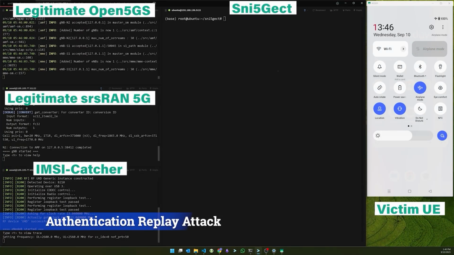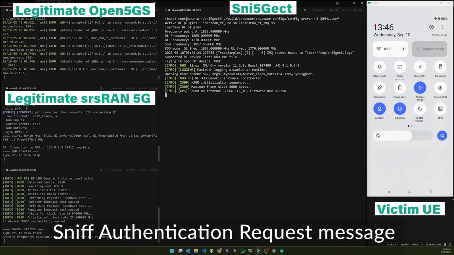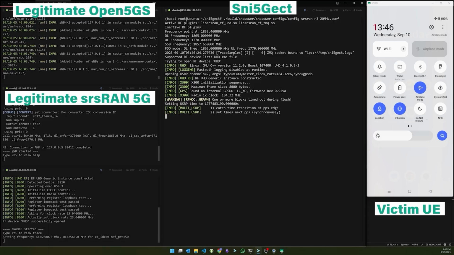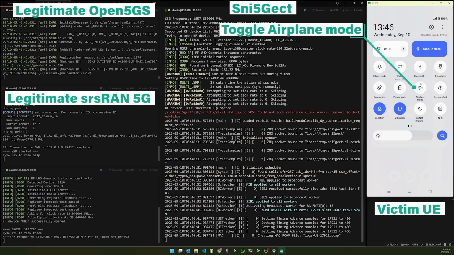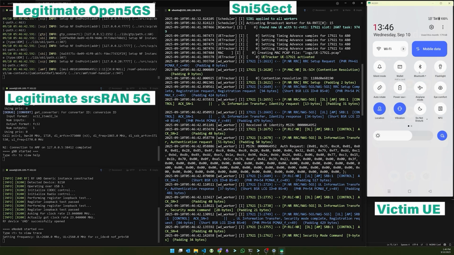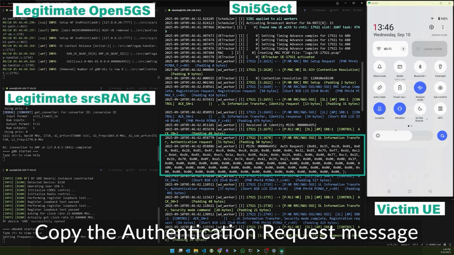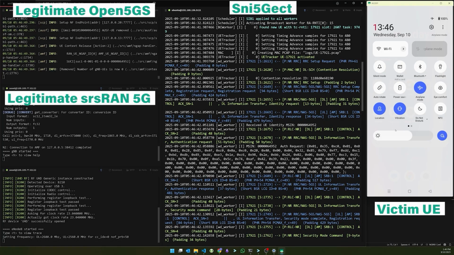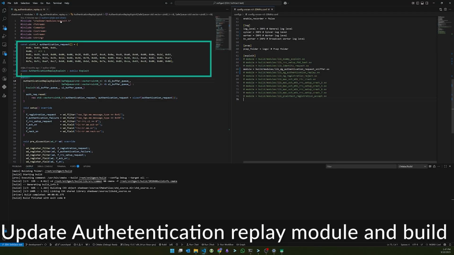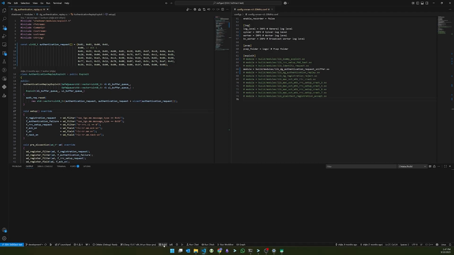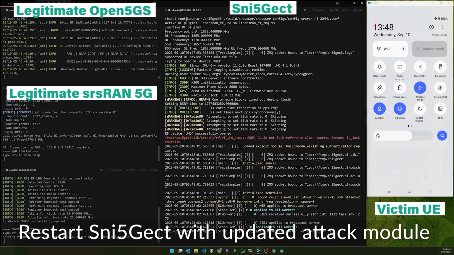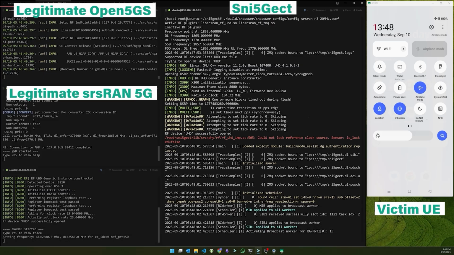In this demo, we'll show authentication replay attack. First, we load the sniffer module to sniff the authentication request message. By toggling the airplane mode, we can trigger the UE to connect to the base station. Then we can copy the sniffed authentication request message, update the authentication replay module, and run build. Next, we restart Sniffjet and load the updated authentication replay module.